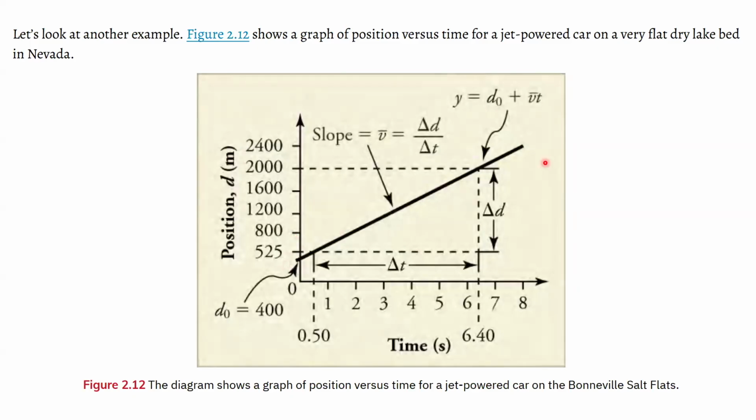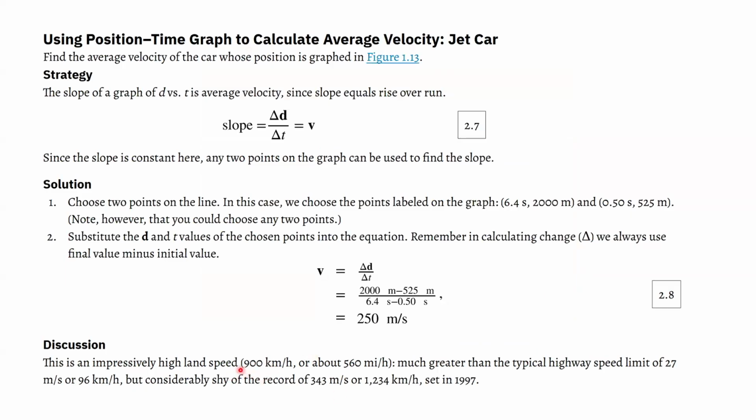Because again, with this straight line, the velocity is constant. It's just traveling sort of like at cruise control. It's always traveling at this velocity no matter what. From beginning to end, it's going at 250 meters per second.